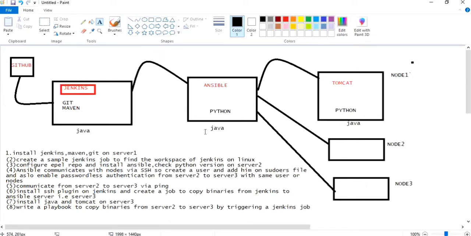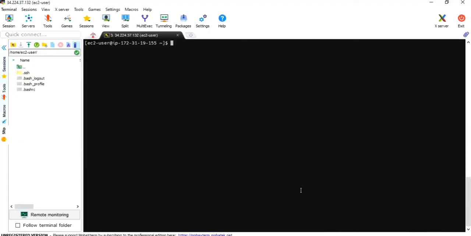Okay, this is the whole thing we are going to do in this tutorial. I have also written steps. Let me first get into this, my Jenkins server. It is a raw server. I have not done anything. Let me first switch to sudo user.